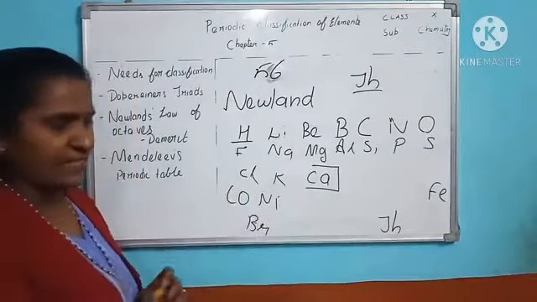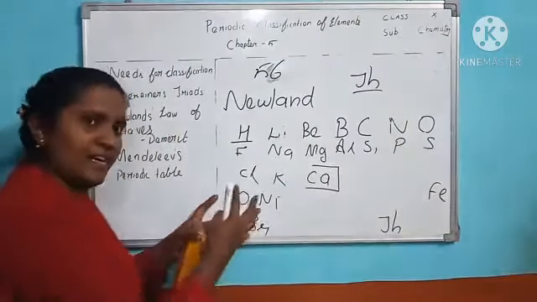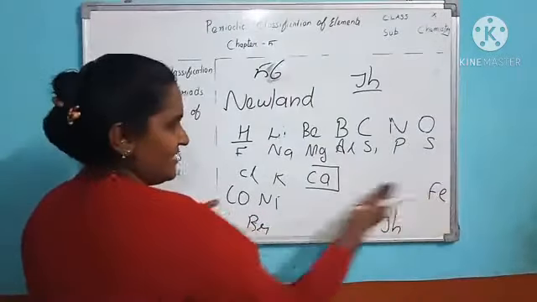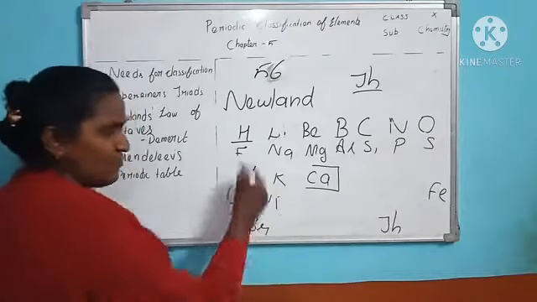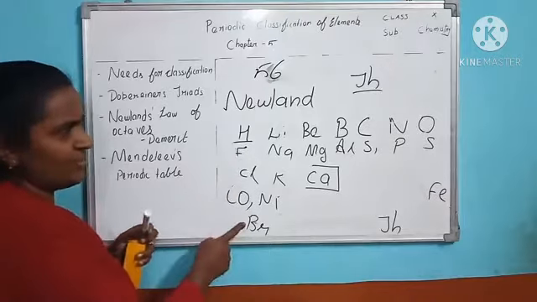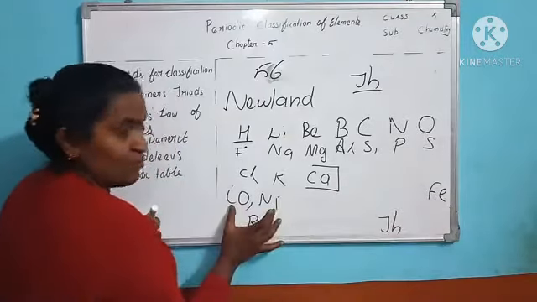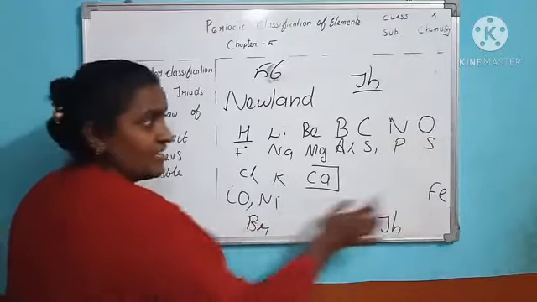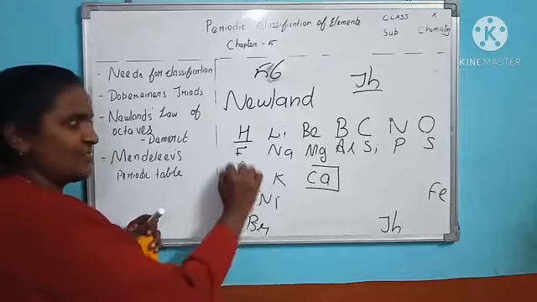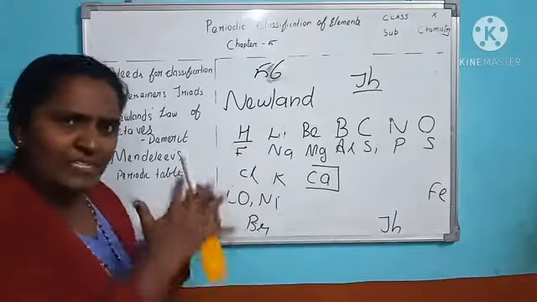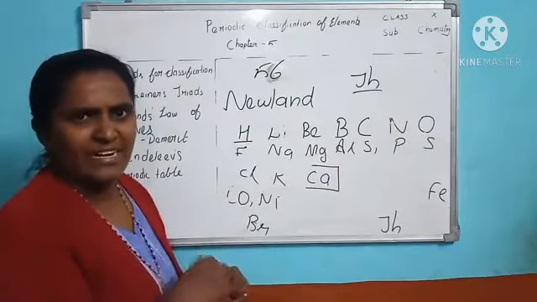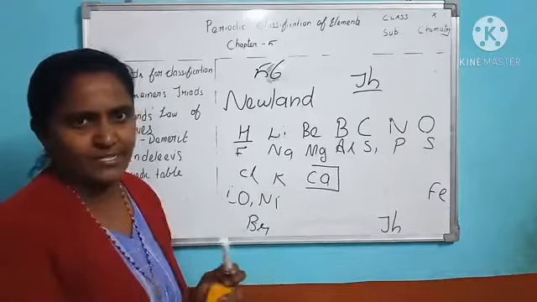Here also some drawbacks are there. Iron, cobalt and nickel have similar properties. They are all metals, but they are separated. Iron is on that side, while cobalt and nickel are in this group. And hydrogen, fluorine, chlorine, these form a similar group. Cobalt and nickel should be along with iron. And these are gases, these are solids, this is also a gas, this is also a gas. Like that, some similar elements were separated and dissimilar elements were grouped together. These are the drawbacks. Later on, some more elements were discovered and he couldn't arrange them.